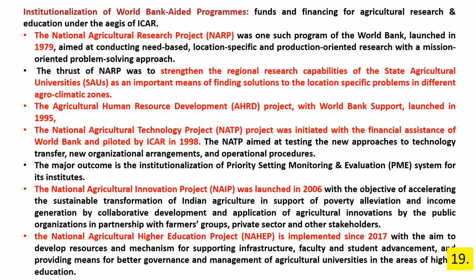NAHEP, the National Agricultural Higher Education Project, implemented since 2017 with the aim to develop resources and mechanisms for supporting infrastructure, faculty and student advancement and providing means for better governance and management of agricultural universities in the areas of higher education.